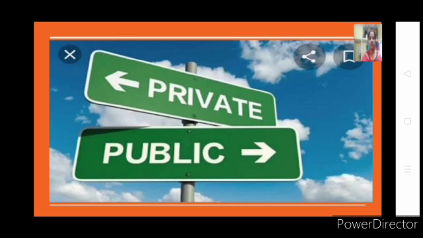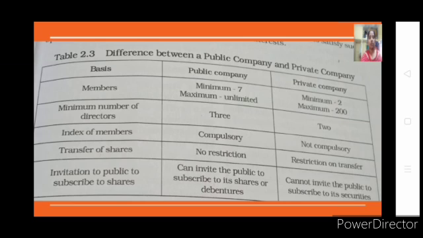That is the only syllabus you have for this year. So the difference between public and private limited company can be asked for 4 marks. Hence we are going to see the difference between both. So you can see the chart. A public company is a company where the minimum number of members can be 7 and maximum, there is no limit at all.